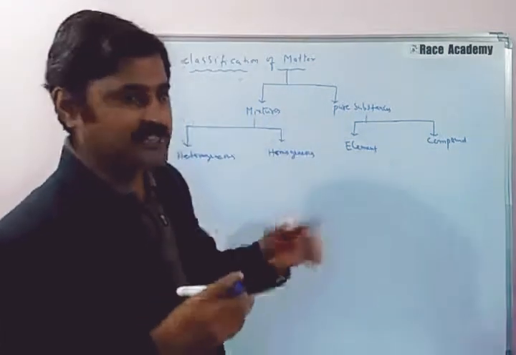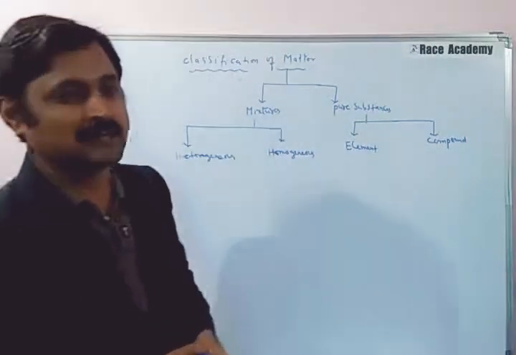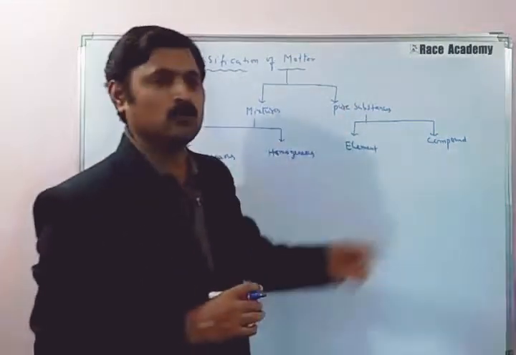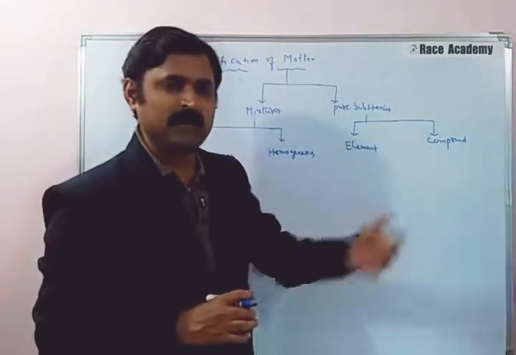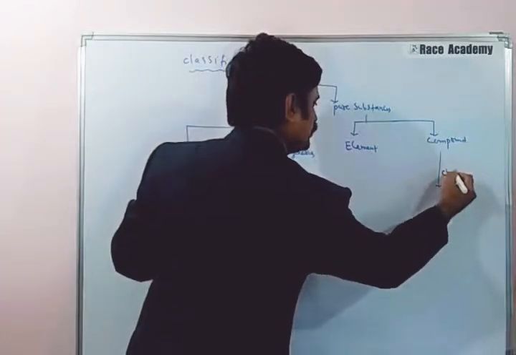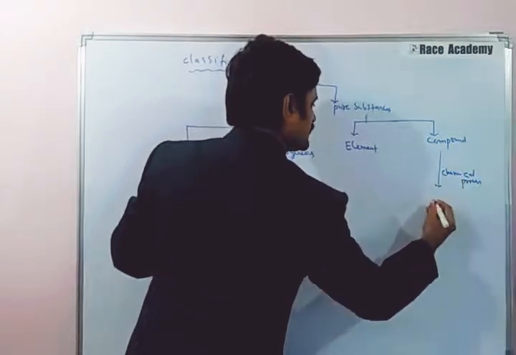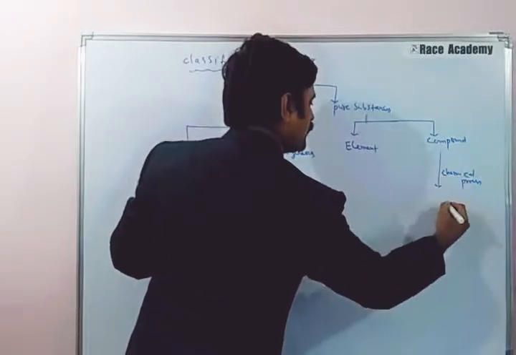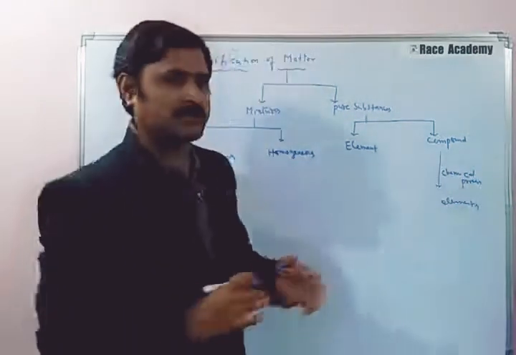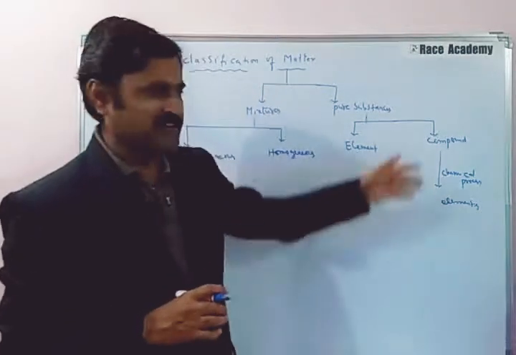So a compound is a pure substance that results when two or more elements combine chemically to form a different substance. Compounds can be broken down into elements using a chemical process. Okay, we have an example.